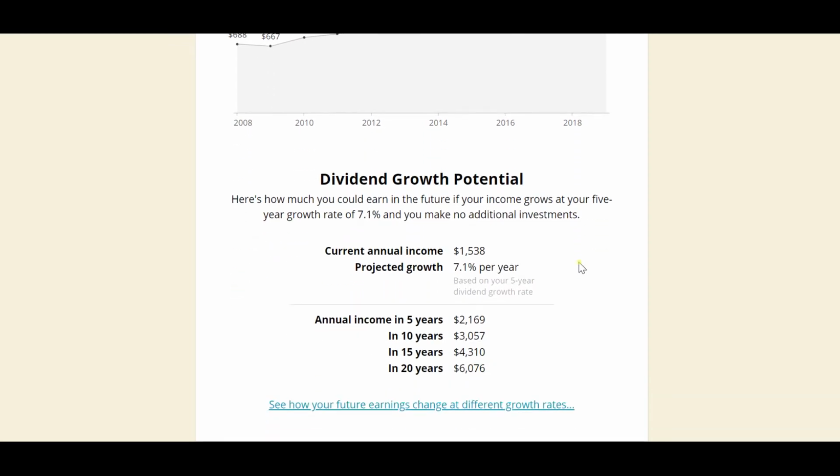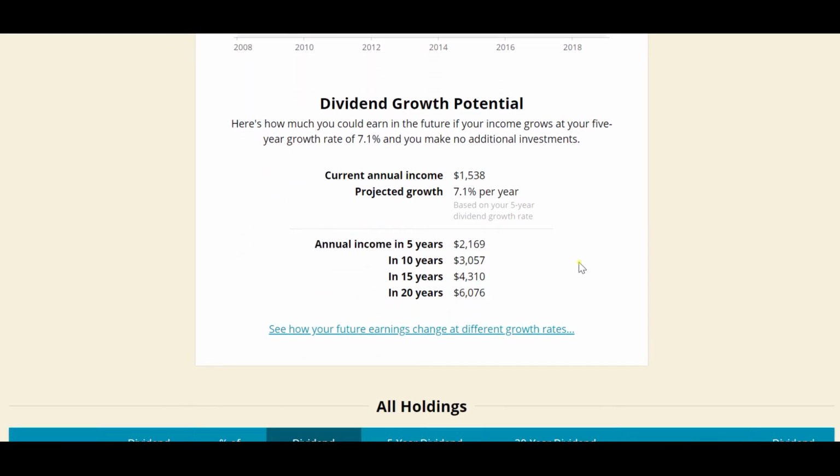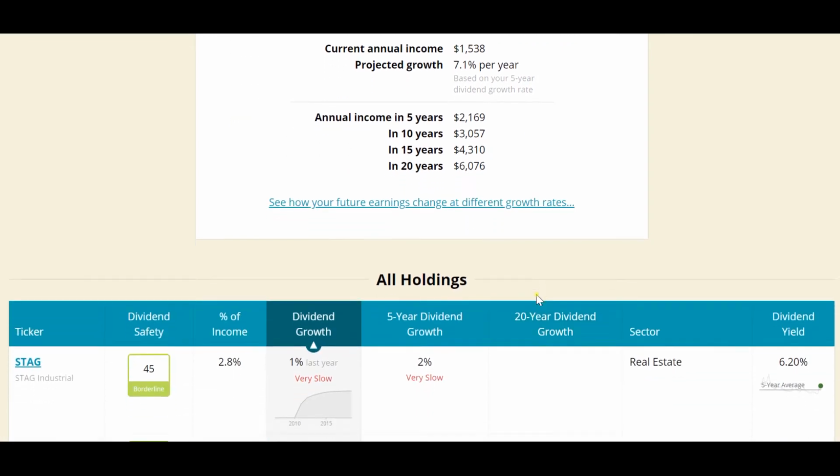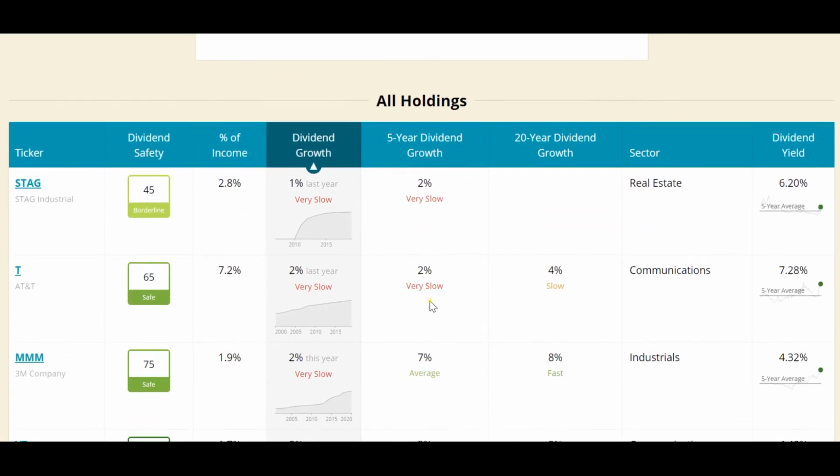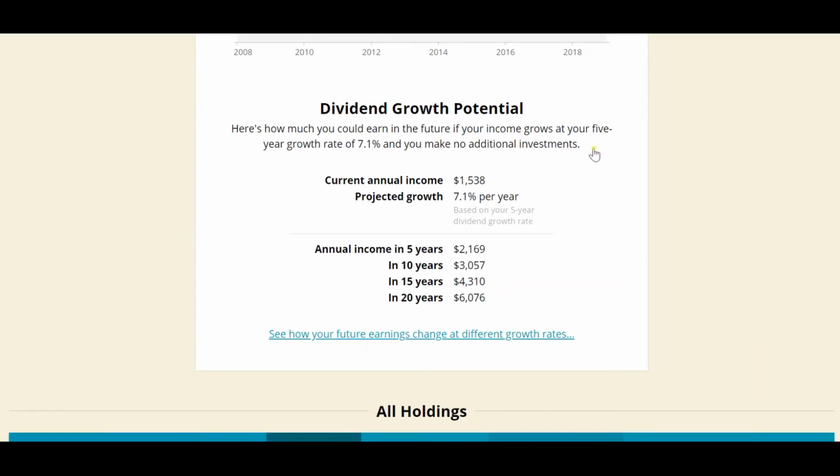and they give a projected growth of 7.1% per year for the next 5 years, which goes in 20 years my dividend will be $6,000 compared to my $1,530 now, without even adding a penny to it, without even reinvesting the dividends as well. So that's the power of dividends. Here it shows all the holdings with the dividend growth. It's the same table with different columns highlighting the dividend growth, 5-year dividend and 20-year dividend.